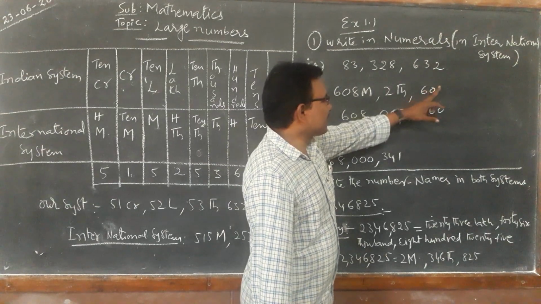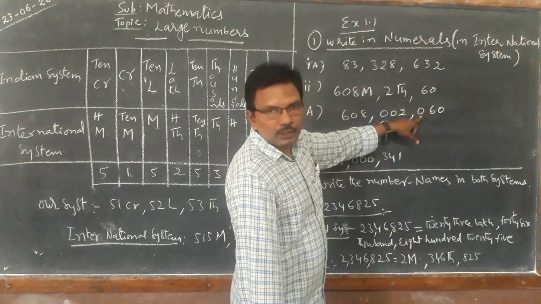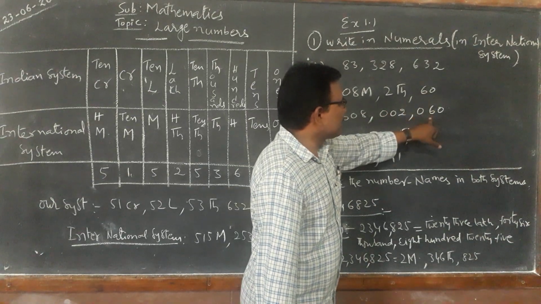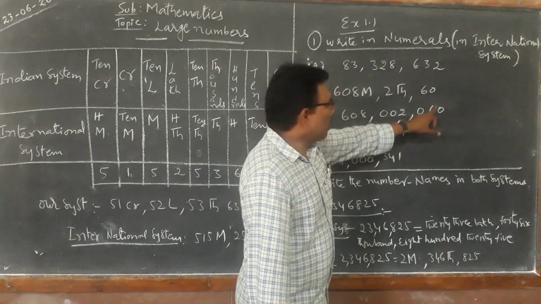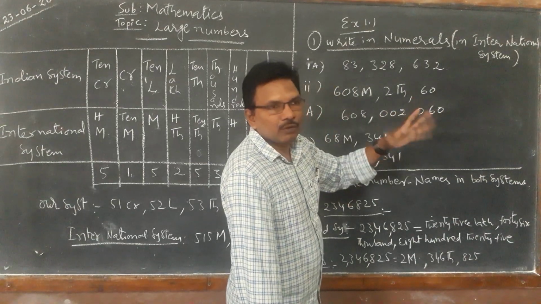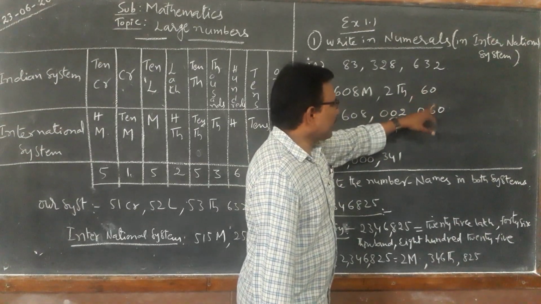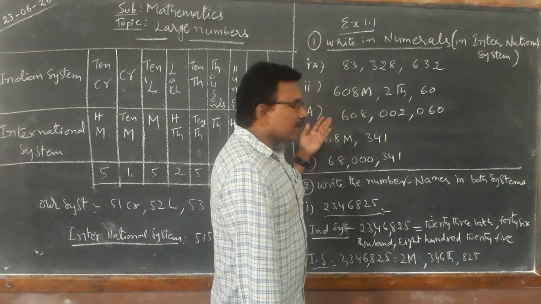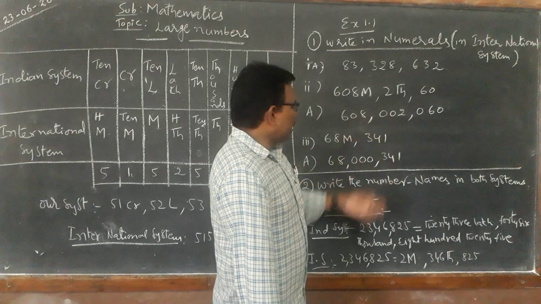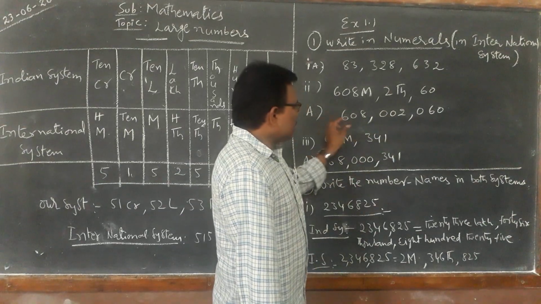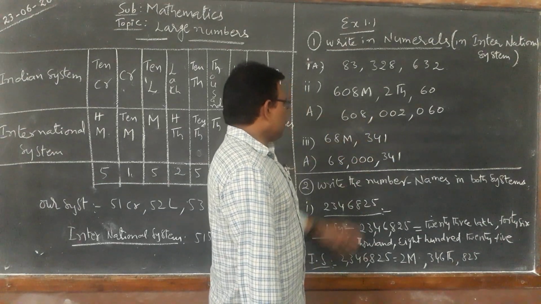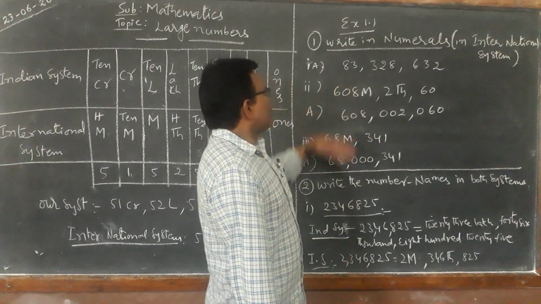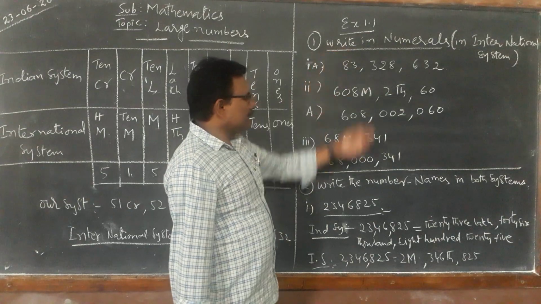Now next, 60: no hundreds place, so we write 0 and 60. 6 is in the tens place and the ones place is not there, so only 60. So the tens place is 6 and the ones place is 0. Wherever the value is not given, you place 0 and fill those blanks. Then you can complete the number in numerals. So this is the way we can write numerals from words.